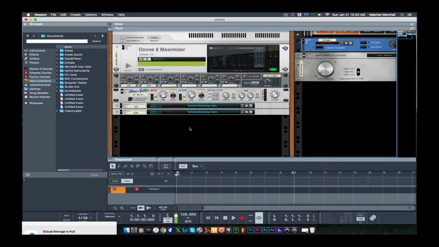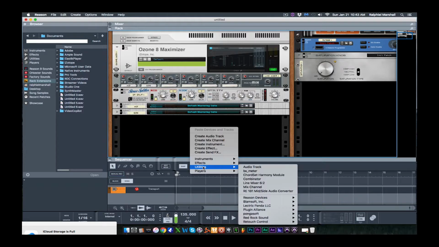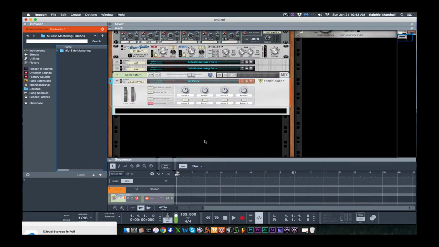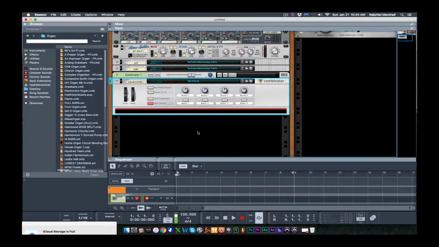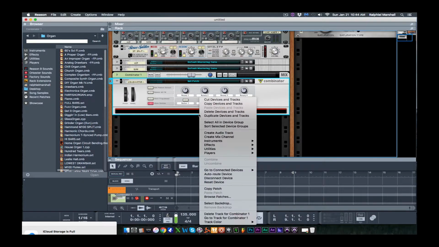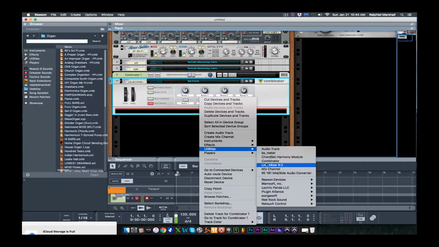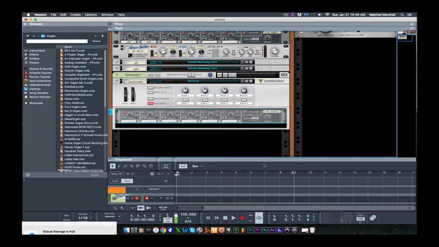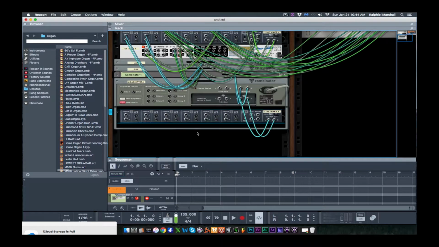What you want to do is right-click in your rack area, go to Utilities, and go to Combinator. Click on Combinator, and it'll bring up your combinator. The first thing you want to do is add a line mixer. Right-click in there, go to Utilities, and then go to Line Mixer. If you hit tab, it's automatically going to link that up to your combinator. Now you can add up to 6 instruments in here that you want layered.